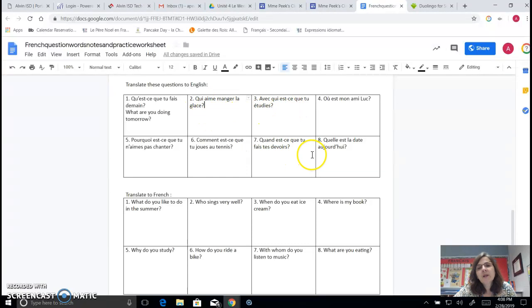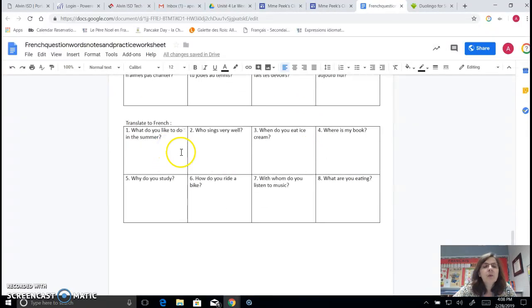So we went through these and we translated these into English. Then we took these and we put these into French. What do you like to do? Well, the what we already determined is qu'est-ce que. So that takes care of what do. Then you is tu, like is aimes. And then our to-do verb is faire. So faire, and then in the summer, en été. All right, so we translated these by using our notes and our vocabulary.